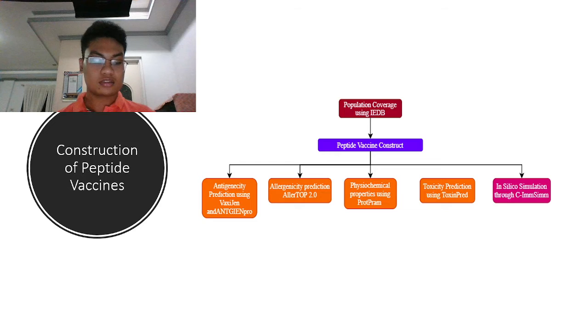Lastly, in silico simulation was carried out using C-ImmSim to estimate the real-life immunogenic profile of the peptide vaccine. This server uses a position-specific scoring matrix and machine learning algorithms. The injection was done three times, at time steps 1, 84, and 168. The random seed was 12345, while the simulation volume was 10 microliters and the simulation steps were 1,000.